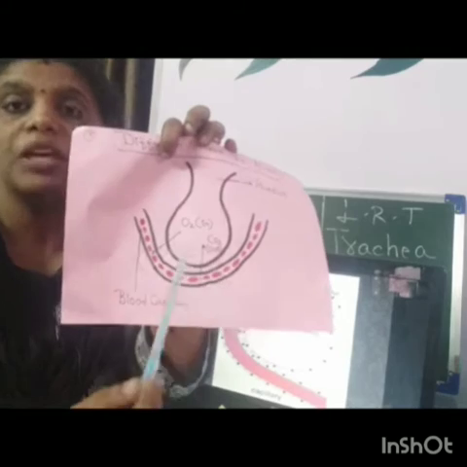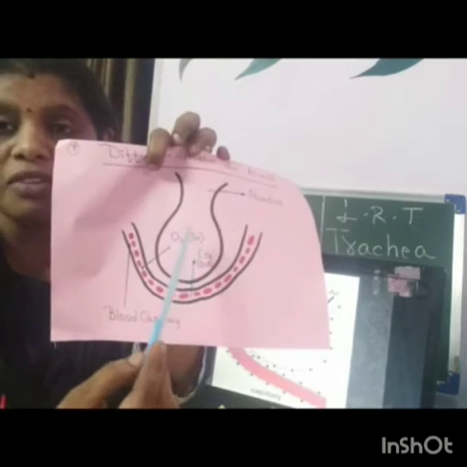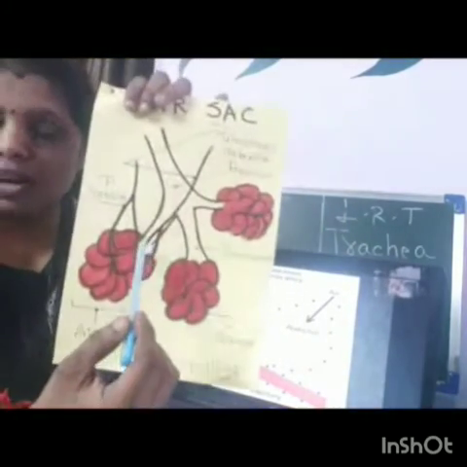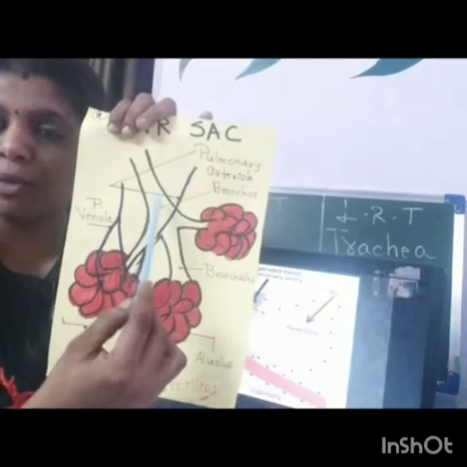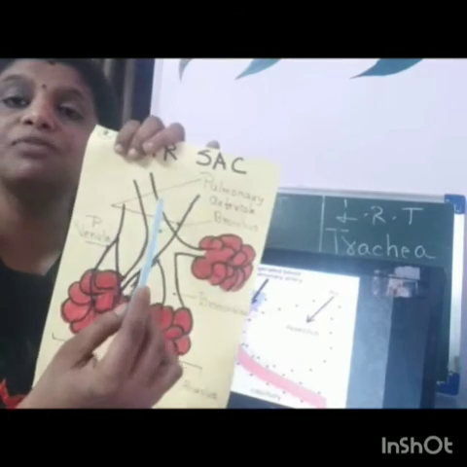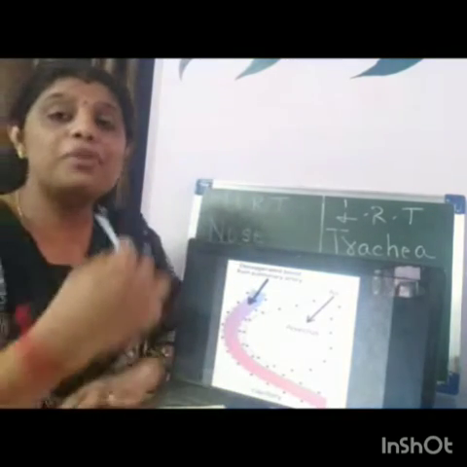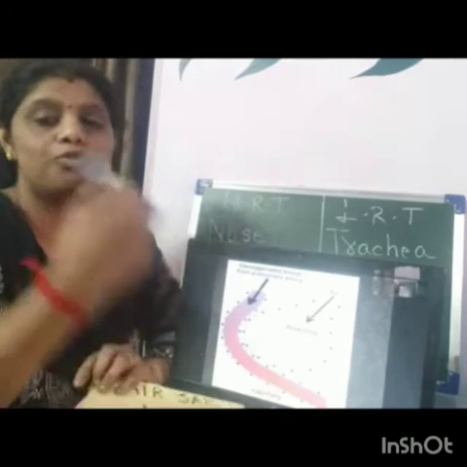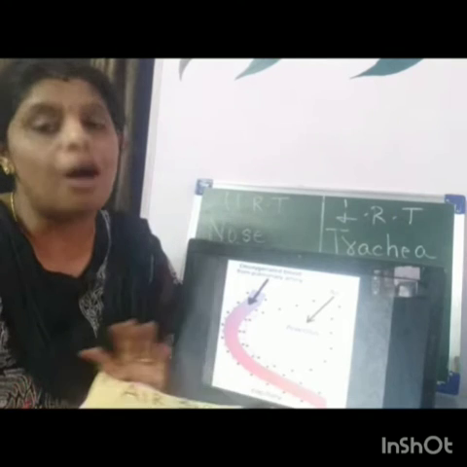So this carbon dioxide will reach the alveoli. From the alveoli, it will reach the bronchiole. From the bronchiole, it will reach the bronchus. From the bronchus, it will reach the trachea. From the trachea, larynx, pharynx, and either through the nose or through the mouth, it is expelled out.